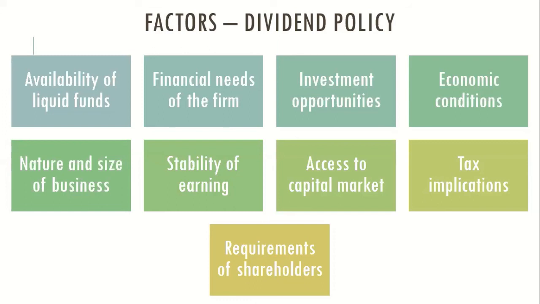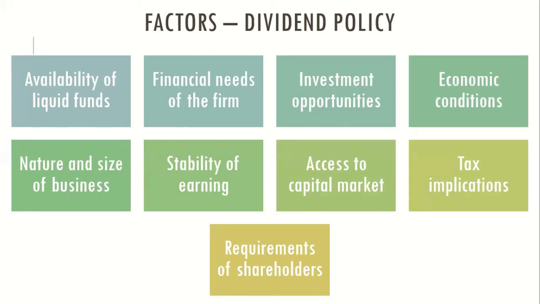Economic conditions. This is very important. Depending on the prevailing economic conditions, you will take a stand on whether to pay dividend or not. Let's pick up the present example. As of now, almost all the industries in India are affected by the COVID lockdown. So I'm pretty sure that for the last financial year, most of these firms are not likely to declare any sizable dividend. Whatever profit they earned last year, they are going to be cautious and keep it aside as reserves or retained earnings to see how future developments take place. That is how economic condition has impacted the dividend to be paid by the company.